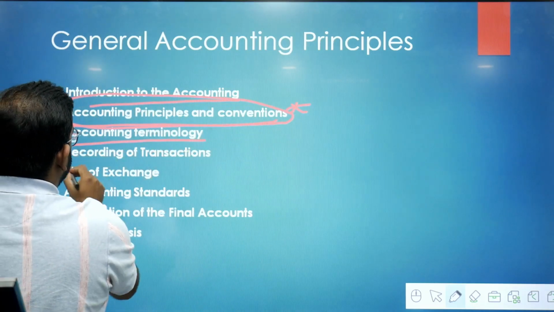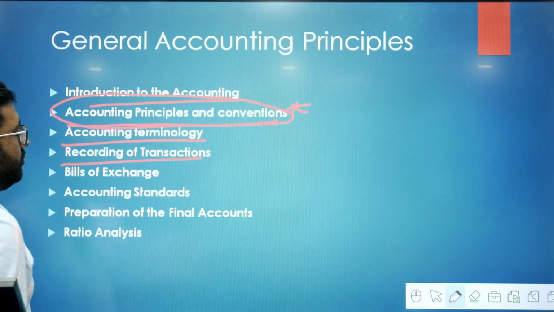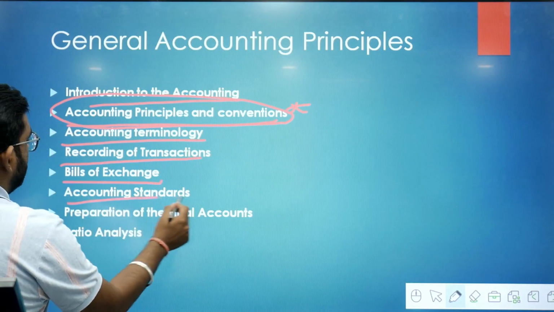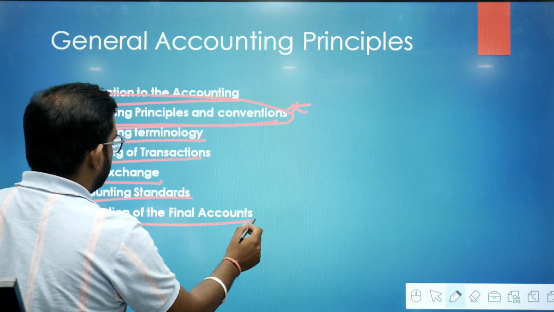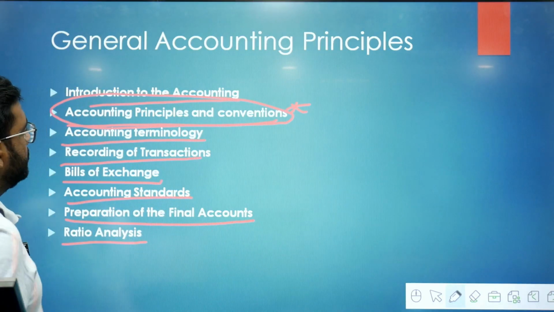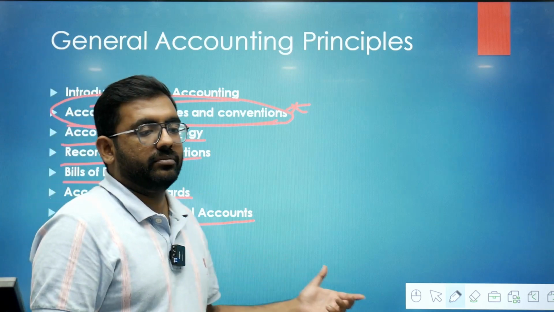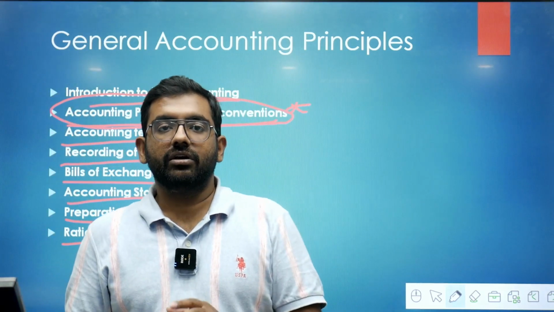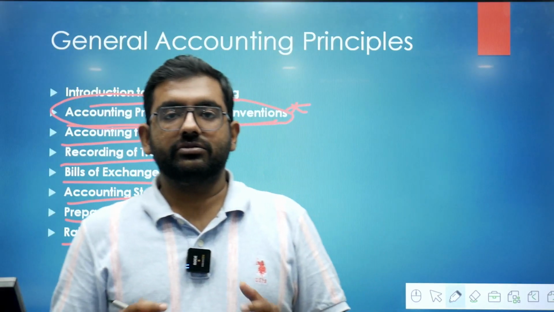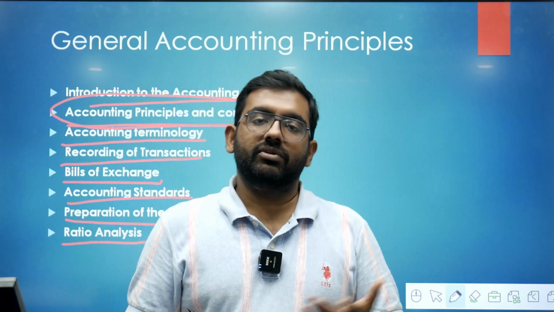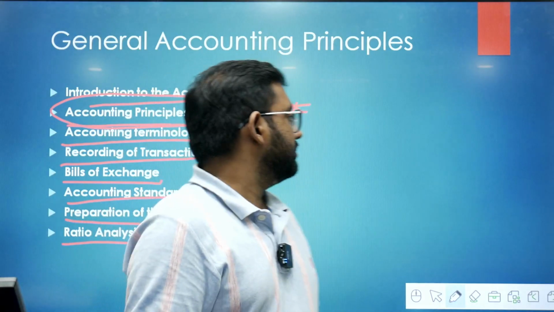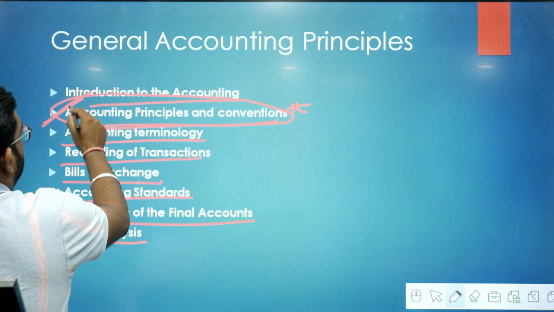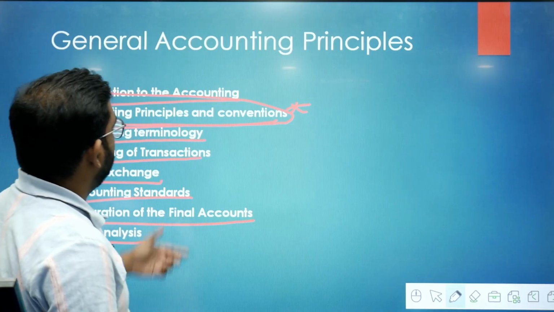Accounting terminology, recording of transaction like how to credit, how to debit, bills of exchange, accounting standards, preparation of the final accounts, ratio analysis. So in these topics you can expect some easy numericals also. So in the general accounting principle you can expect numericals also, but that will be easy only. But the most important topic here is general accounting principles and conventions. So this is the important topic here.